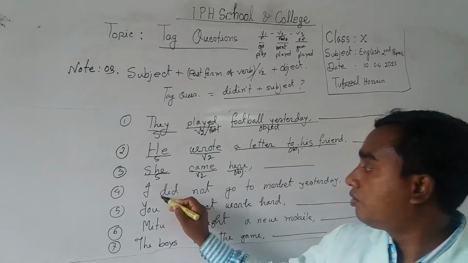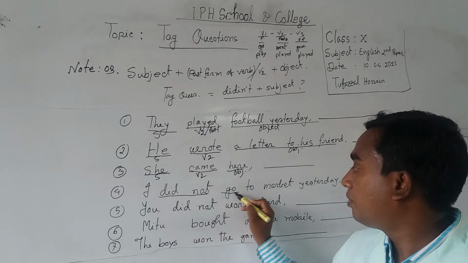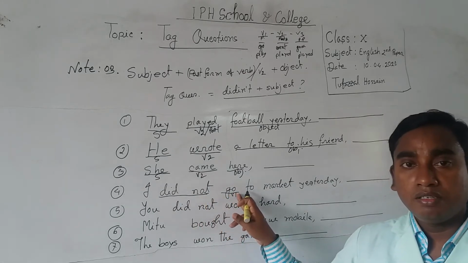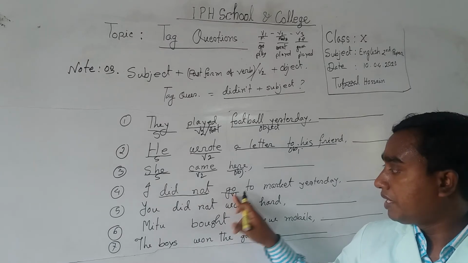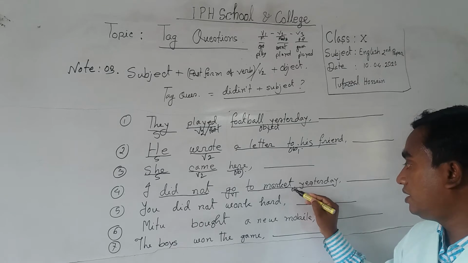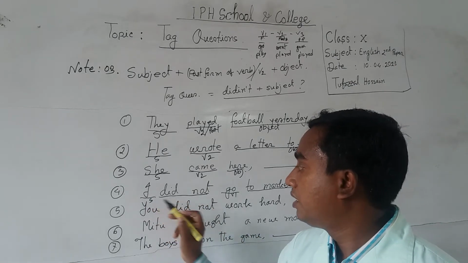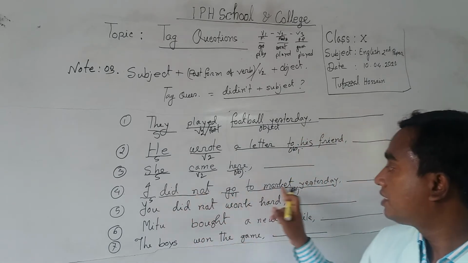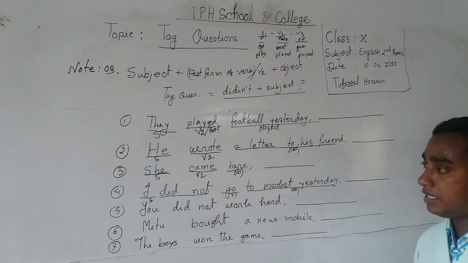Here number 4, I did not go to market yesterday. Here you see, look at it, negative statement: did not plus verb. So after did not, verb will be present form. After did not, verb will be present form. And to market yesterday, this is the object. So dear students, I is the subject and did not go, this is a negative statement sentence here. So I did not go to market yesterday.